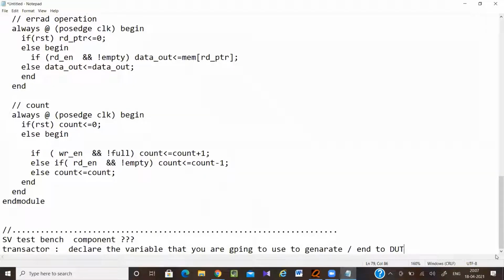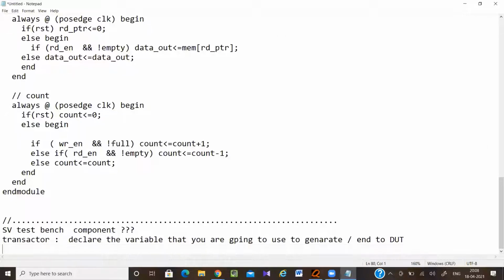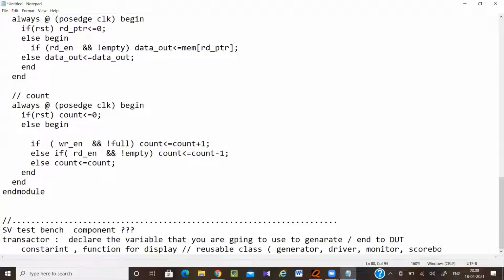So instead of declaring all the signals in those classes, I can simply declare them in the transactor. If you need, you can declare constants, or some functions for display or any other thing, in the transactor. It is a highly reusable class. You are going to use this class in the generator, driver, monitor, as well as the scoreboard. That's why we are moving to the OOPS concept, because if I'm writing a module it is not reusable, but with OOPS it is reusable. Whenever required I can create it, and when I don't need it, I can delete it.